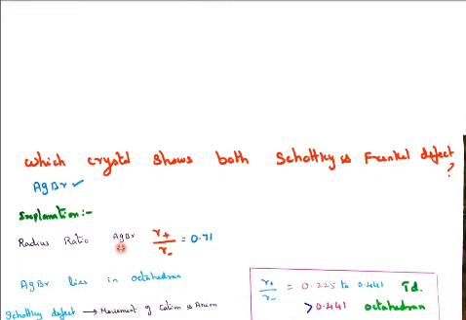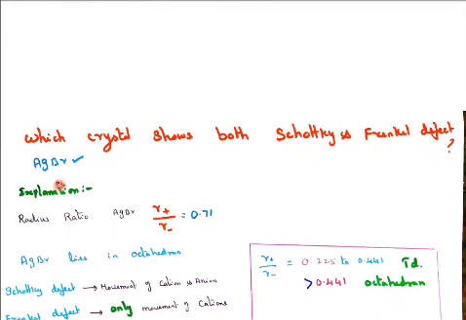Now, the question I told you: which crystal shows both the Schottky defect and the Frenkel defect? A very good example is silver bromide, due to the small size of Ag plus. Cations are small in size, and Ag plus is very small. The radius ratio of AgBr, R Ag plus by R Br minus, is 0.71, a characteristic value for silver bromide.